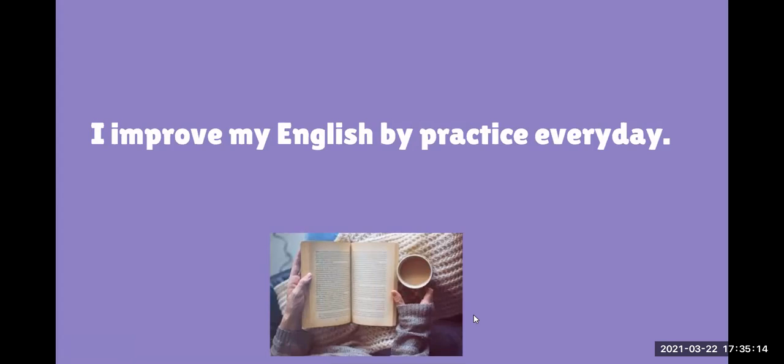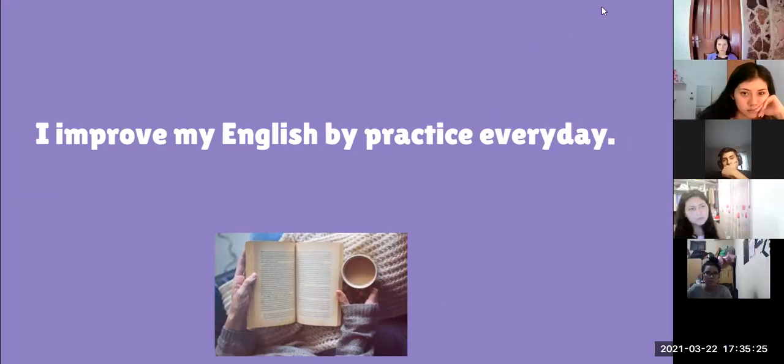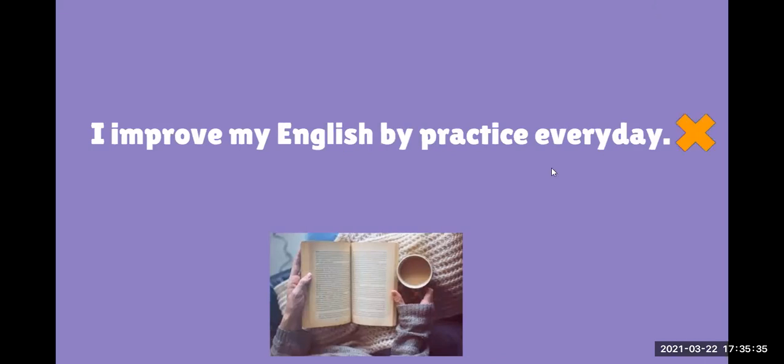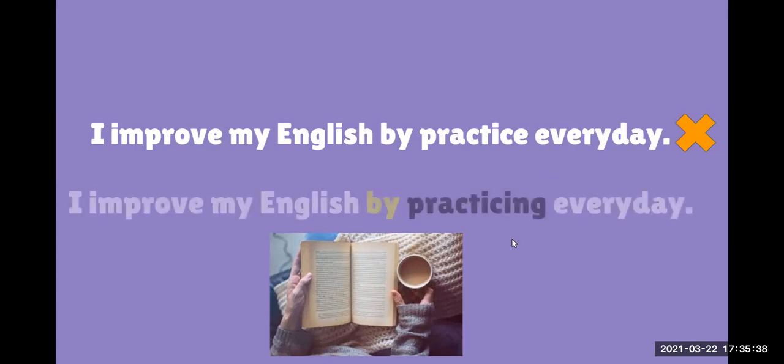Okay. Anybody else? Anything else that you can change in this sentence? Or is it correct? Is the sentence correct? No idea? Okay, so this sentence is not correct. Why? Because by is a preposition and we always use a verb with the ing form after a preposition. I improve my English by practicing every day.